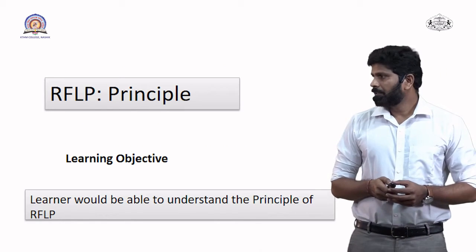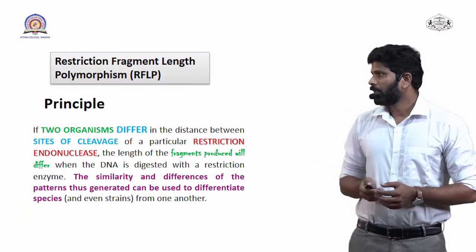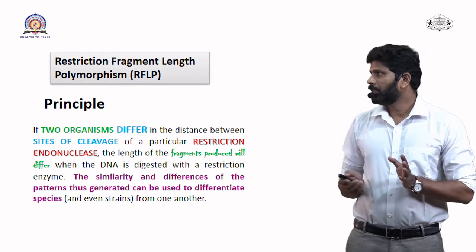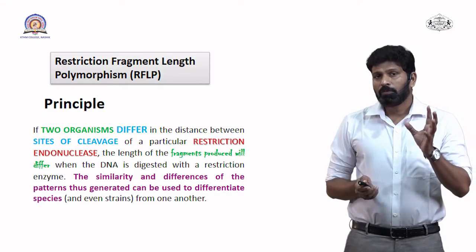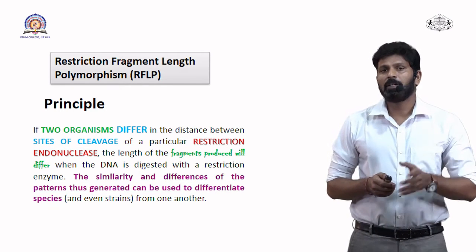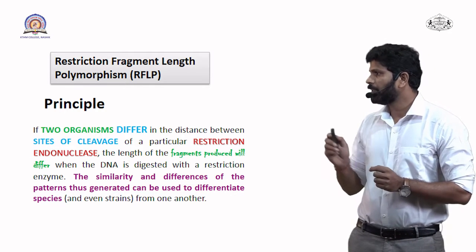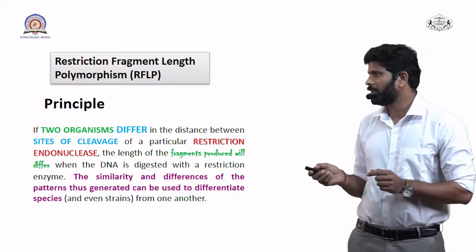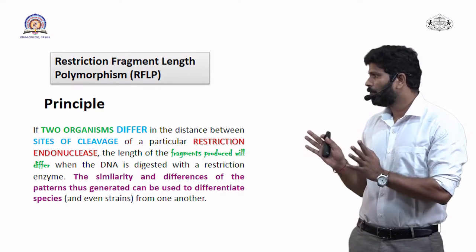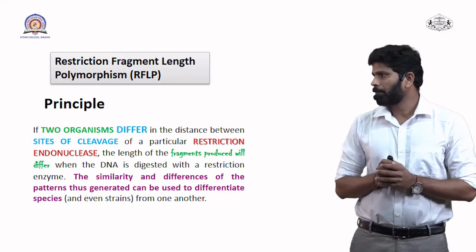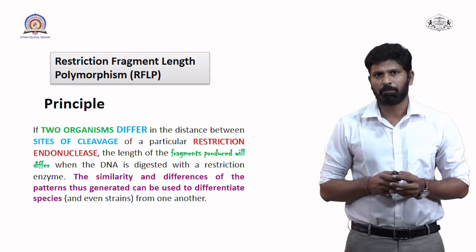Our learning objective is that the learner should be able to understand the principle of RFLP, restriction fragment length polymorphism. So this is one of the molecular tools, and its principle is as follows. If two organisms differ in the distance between the sites of cleavage of a particular restriction endonuclease, the length of fragments produced will differ when the DNA is digested with that particular restriction enzyme.